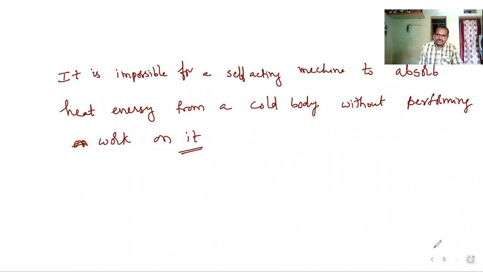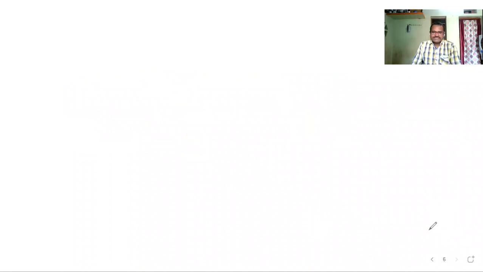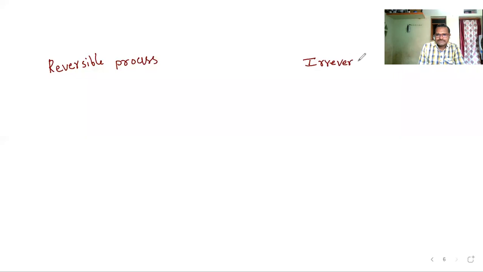Okay? Now, after this, let us discuss, we have discussed different types of thermodynamic processes like isobaric process, isothermal process, isochoric process, adiabatic process, cyclic process. Okay. Now there are two more different processes. They are reversible process and irreversible process. This topic is important for your board exams. You need to remember this important point.